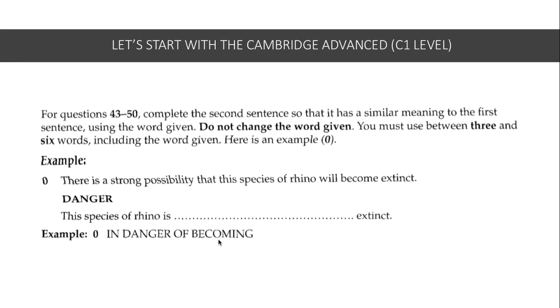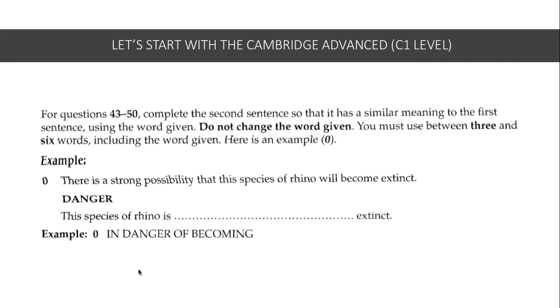You can add words between 3 and 6 words to be exact, and you're meant to then rewrite the sentence, paraphrase the sentence using the word given, but without changing that word. So first we're going to start with C1 level, that is Cambridge Advanced level.